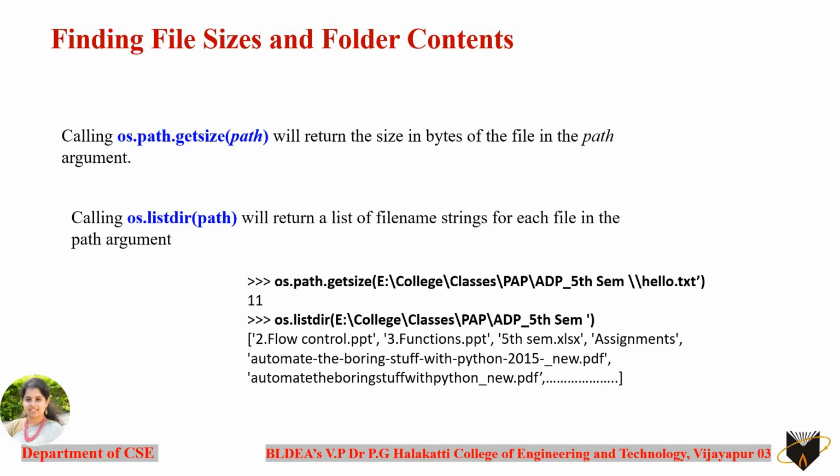Coming to the next method, finding file sizes and folder contents. For this we have two methods. The first is os.path.getsize, which returns the size in bytes of the file in the path argument. It takes either a relative path or an absolute path, and the size of the file at the end of the path is returned in bytes.